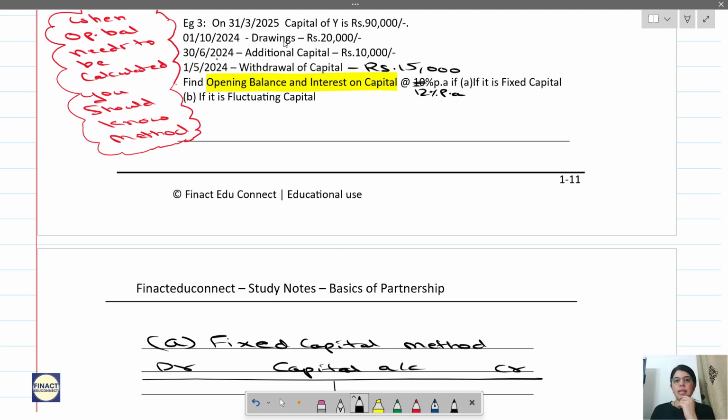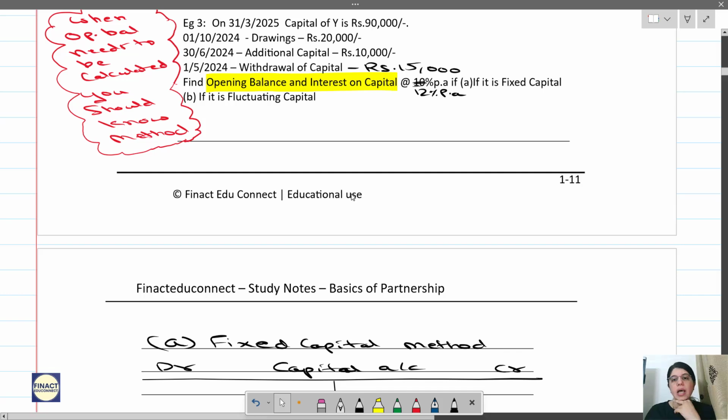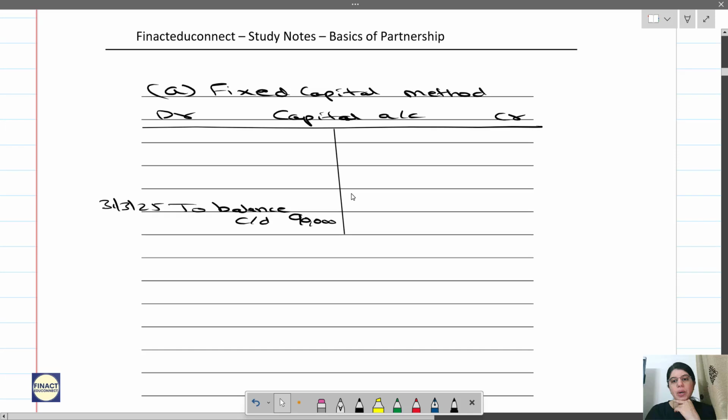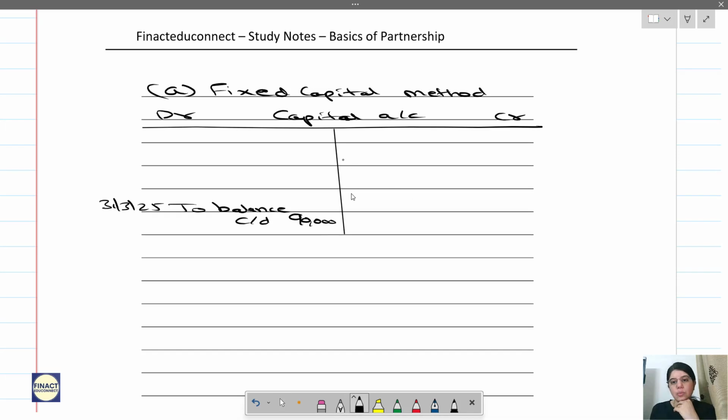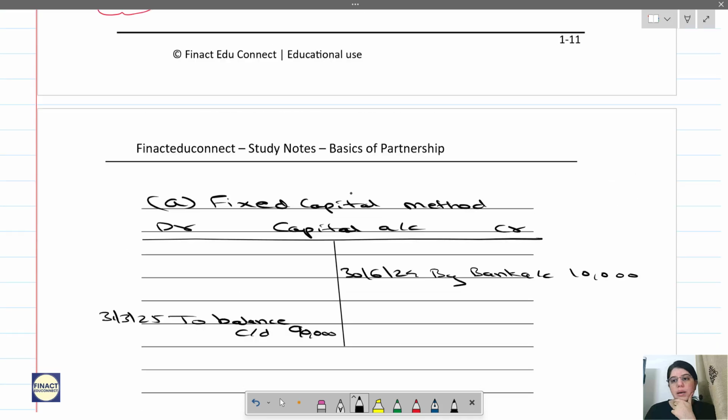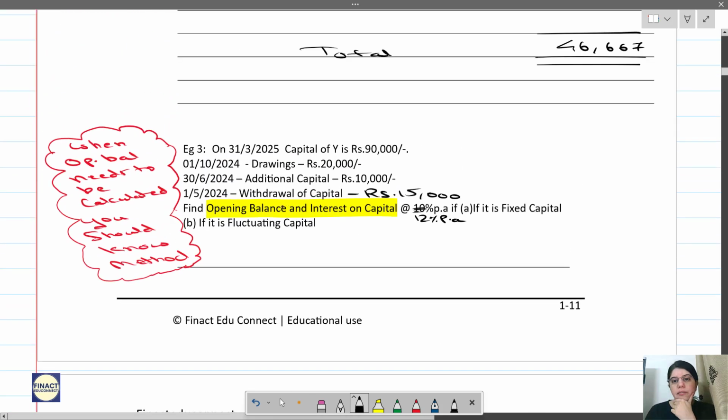Okay. Then 30th June 2024 additional capital. So what is the entry for additional capital? Bank account debit to capital account. So 30th June, by bank account. How much is the balance? By bank account 10,000 is the additional capital. Correct? Then withdrawal of capital. Withdrawal of capital will come.